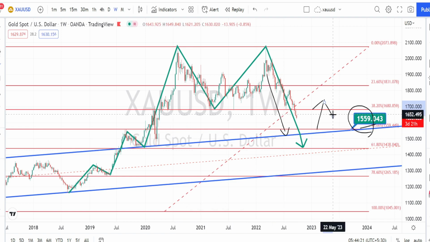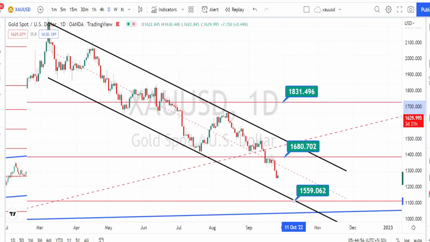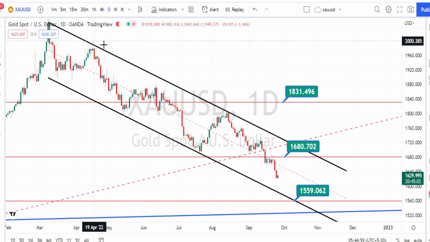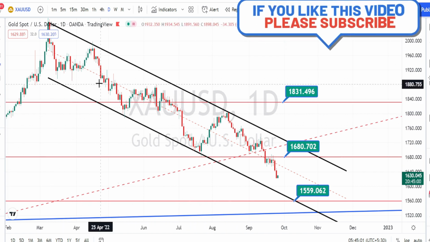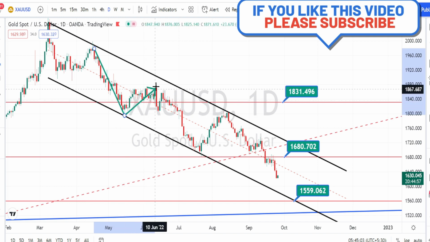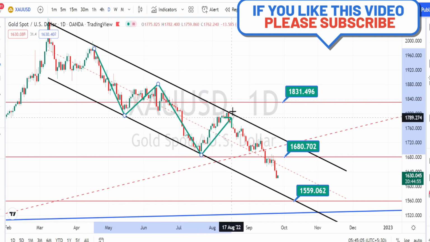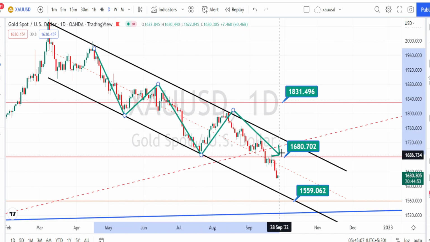Let us do the analysis in daily time frame. I'm in daily time frame now. I've already done the bearish channel pattern, and we already know that the current trend of the price action is in a very strong bearish trend. It has also broken the previous strong support level of 1680, and it is in a very strong bearish trend.